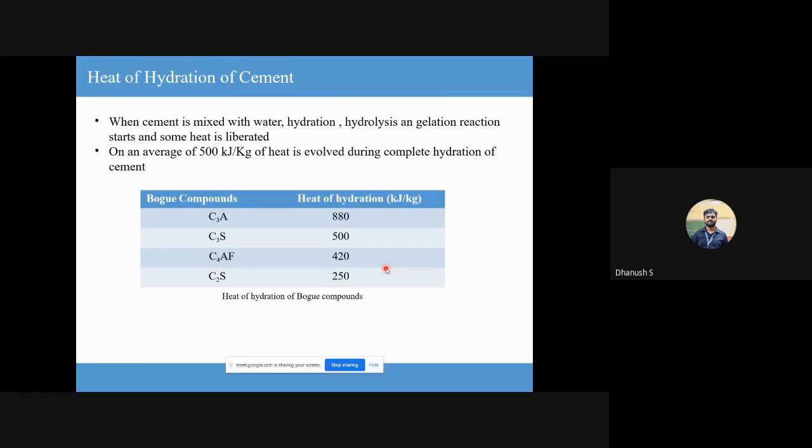So depending on the proportion of the different Bogue compounds, there are different types of cements in the industry. That we'll discuss in the next class. Types of cement, in fact, is I think the next topic in your syllabus copy as well. Okay, so I think we've run out of time. There is about 2 minutes left.